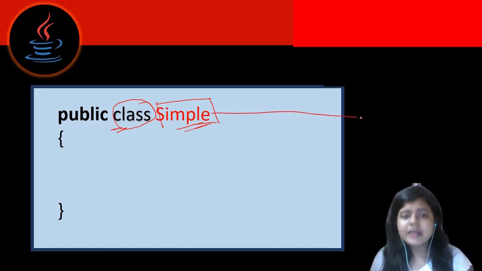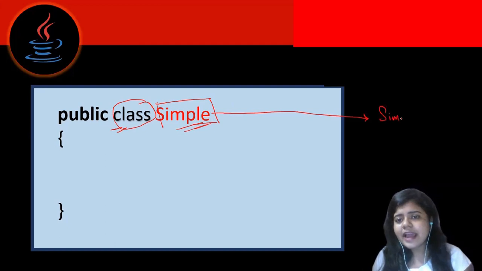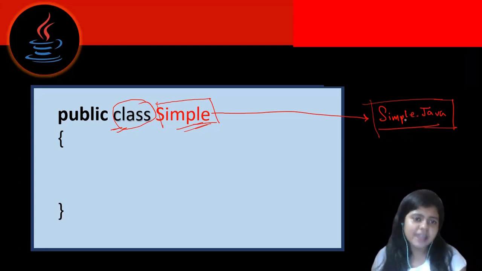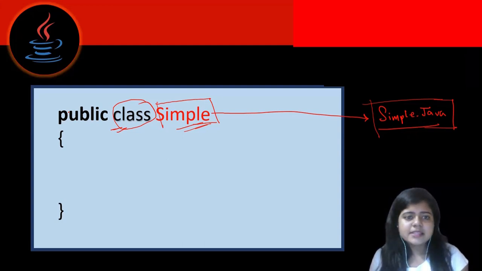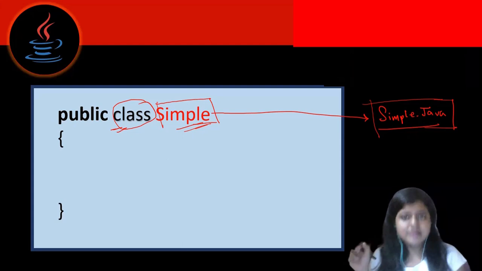Another most important thing: save this file as Simple.java only. Your file name on your hard drive must be saved as Simple.java. We will discuss this in detail again. We can change this name if the public keyword is not present here. I'll tell you later why. Now, this is a very basic container and a very basic building block in our Java program. So we have mentioned the class is Simple.